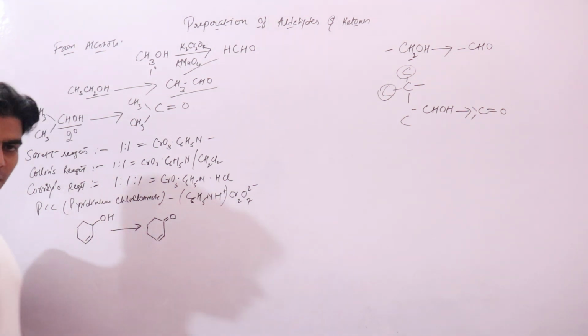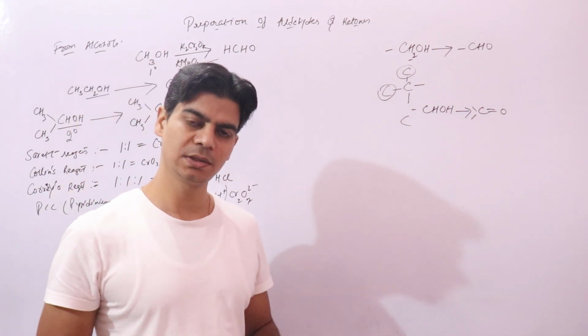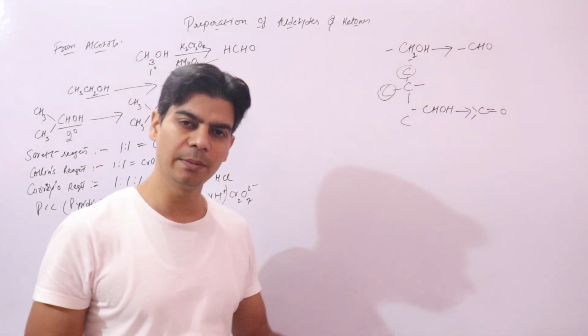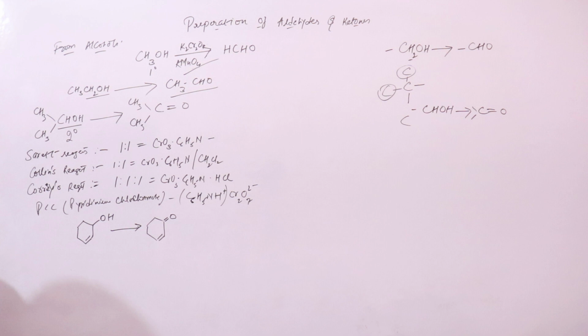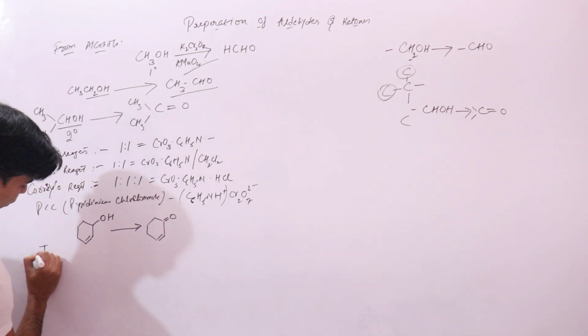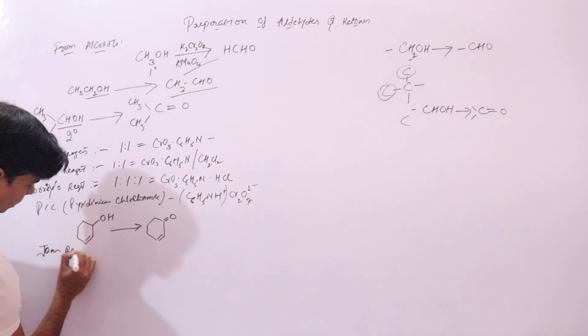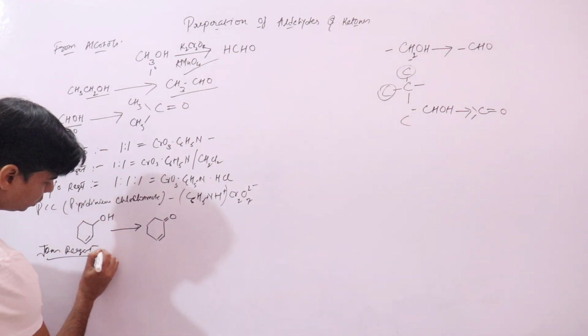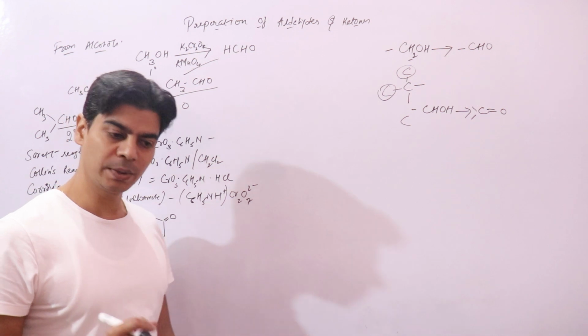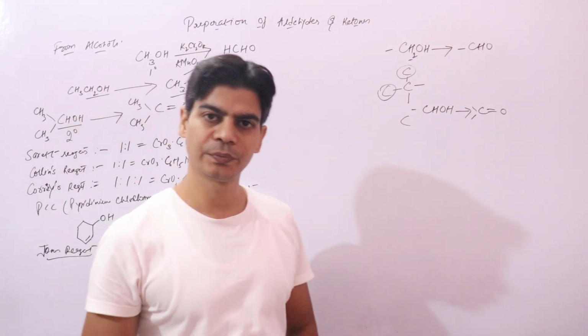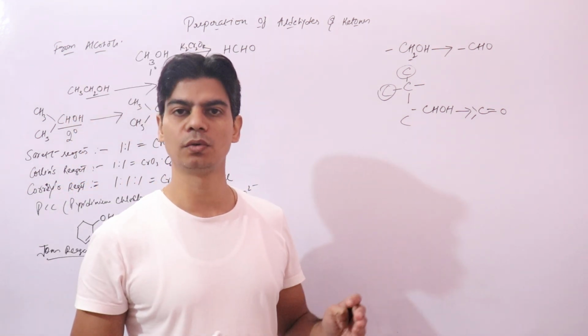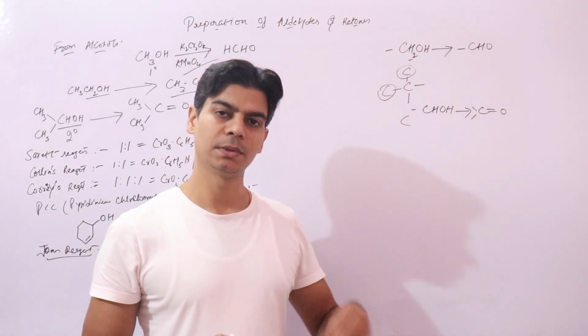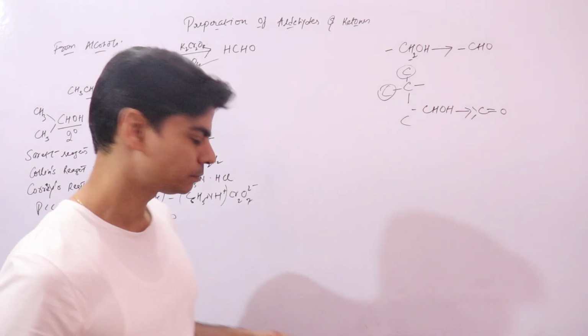Now there are two more reagents. One is Jones reagent, and the other is manganese dioxide, active manganese dioxide. So let's see what this Jones reagent is. Jones reagent is also used to prepare unsaturated aldehydes, because Jones reagent will also not affect your double bonds or triple bonds.